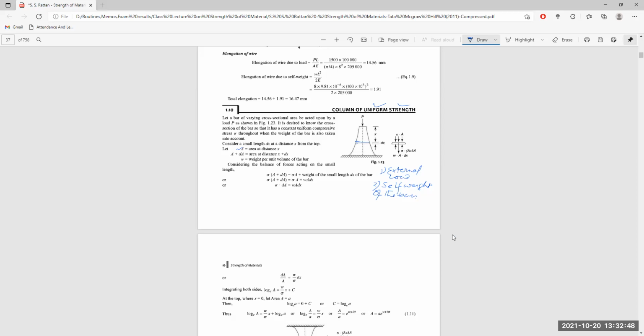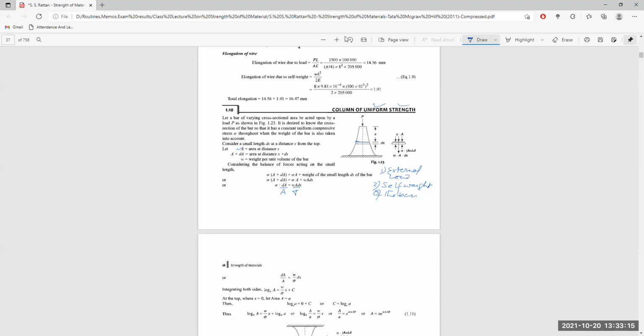Now, what happens here? After certain simplification, we will have dA by A here, and omega by sigma into dx. So this same sigma is brought here as sigma and A is brought here as A itself. So this becomes dA by A equals omega by sigma into dx.